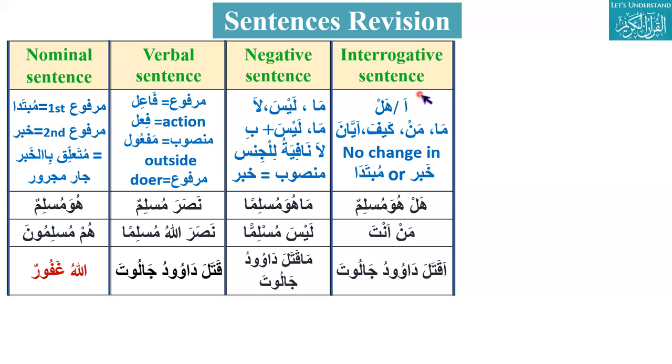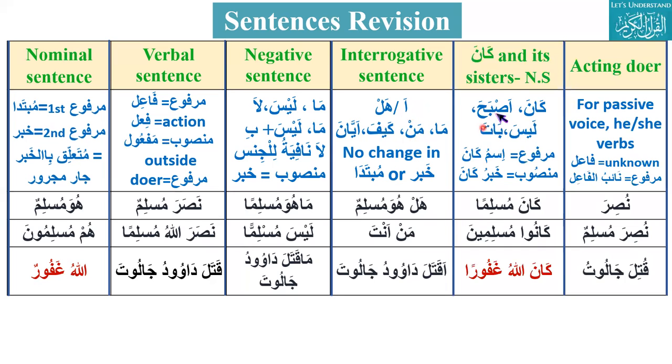And then we have how you can make sentences interrogative. We use these harf: a, hal, ma, man, kaifa, ayyana, and there is no change in khabar or mubtada. Then kana and its sisters make the khabar mansub, and ism will be marfu.